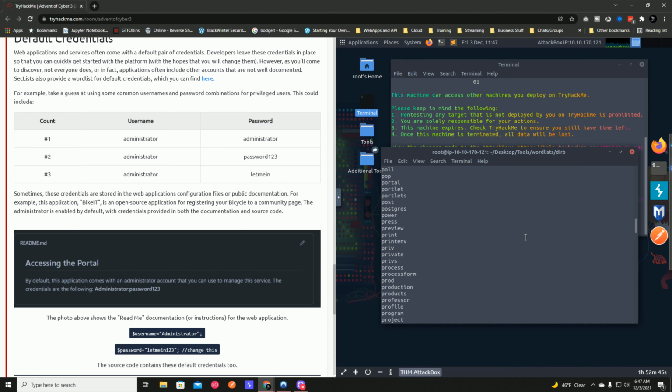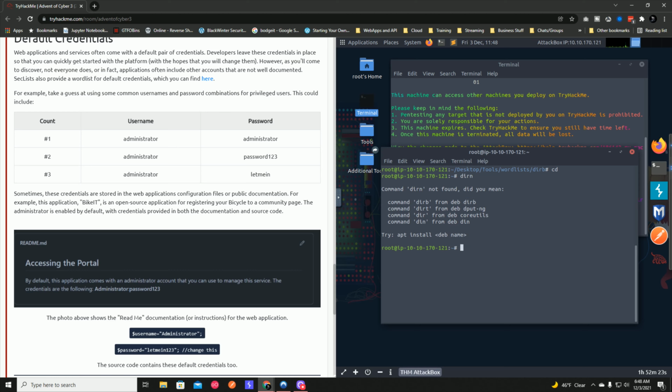Alright, so we'll hit Control C to back out. Let's clear this screen. And then remember, desktop, tools, word list, derb. Alright, so we're going to hit CD. So now let's just bring up derb. Man, I am messing up here.